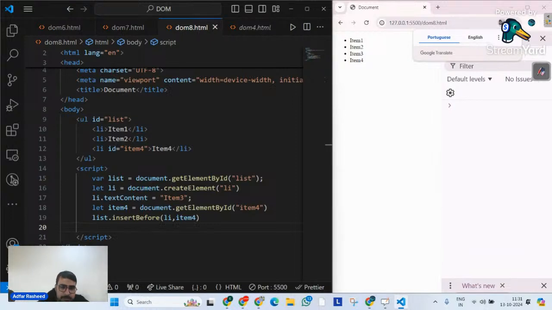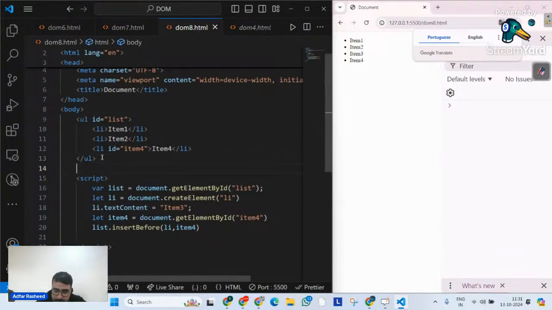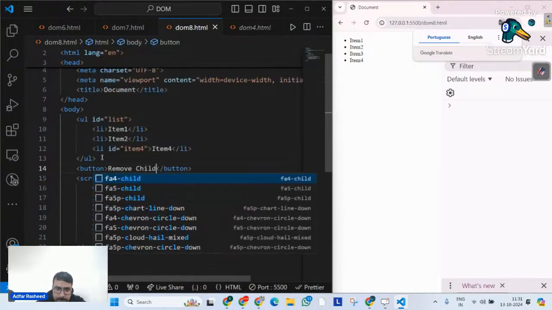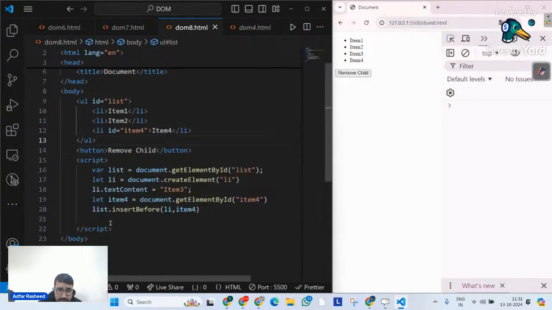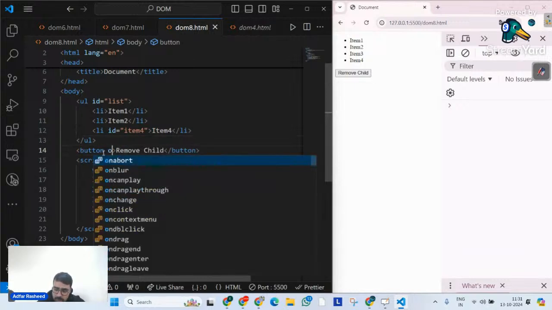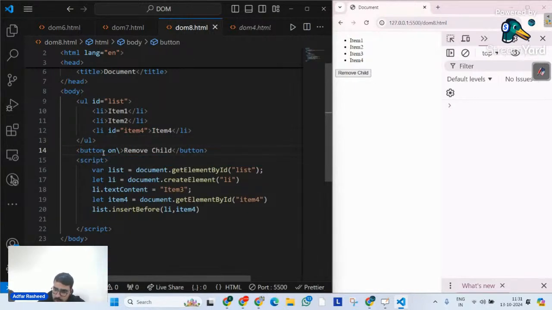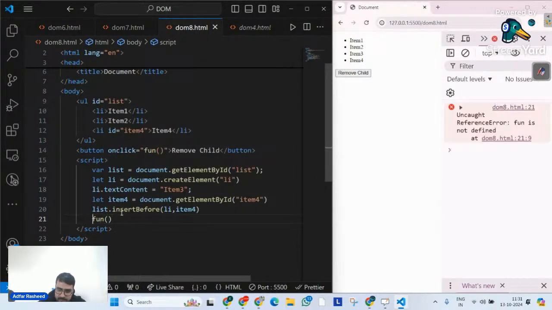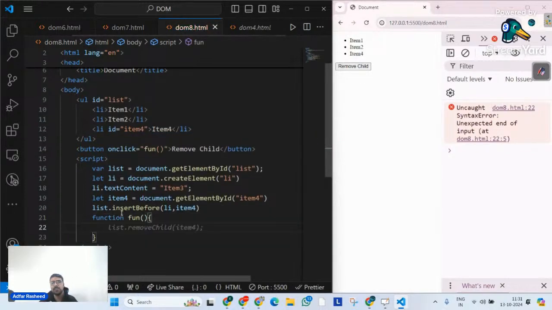Let's see an example. I will have a button over there, and that button simply says remove child. Okay, remove child. Done. And on this button I will have an onclick. And on this onclick, I will call a function like this. Let me define a function quickly, function fun, and let me try to define some logic.